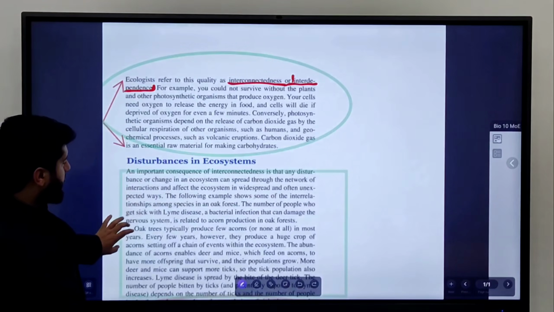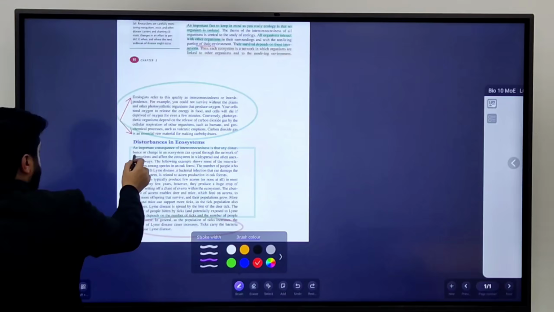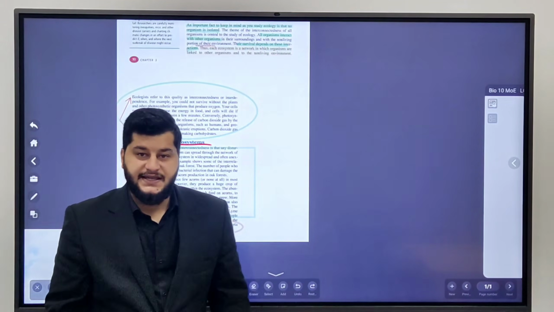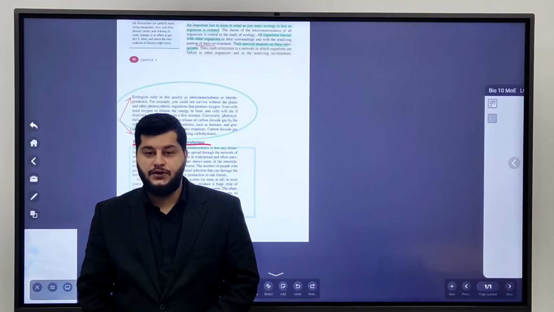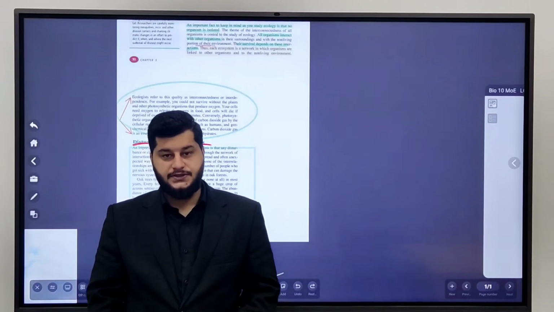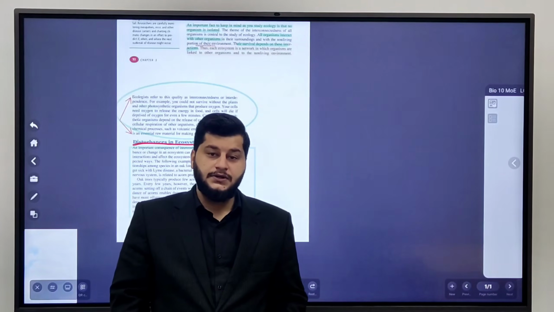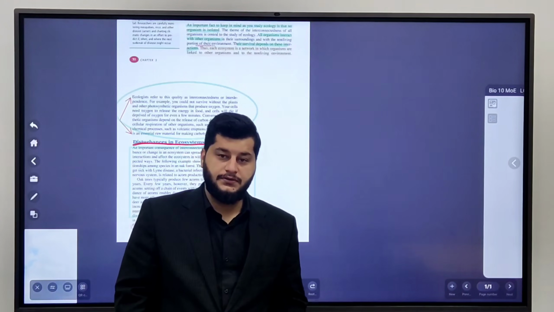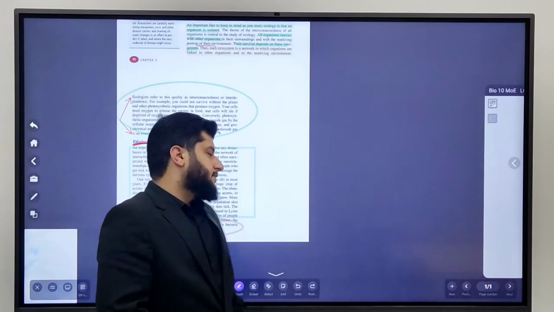After that, we come to disturbance in ecosystem. Disturbances are actions that happen in the ecosystem through a sequence of interactions between organisms. It gave us a very interesting example of how an oak tree produces more acorns yearly and causes more death rate yearly.